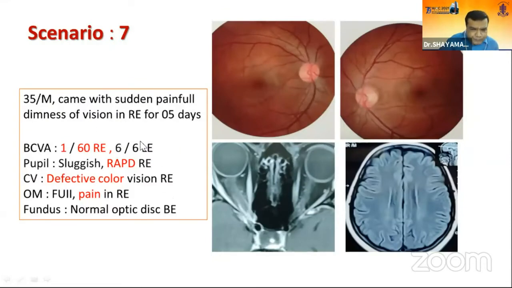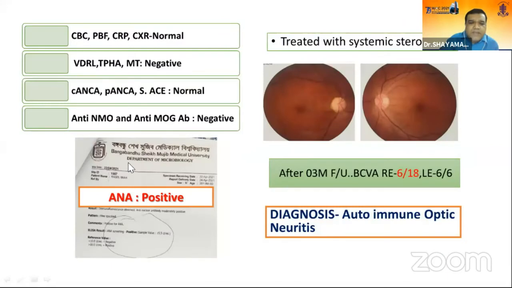And another patient has painful visual loss in the right eye for 5 days, with no demyelination in the brain MRI, but only mild enhancement of the optic nerve sheath. Here, all investigations are negative, but antinuclear antibody is positive. Treated with systemic steroid, after 3-month follow-up, visual acuity in the right eye is 6/18 with mild pallor of the disc, and this patient is diagnosed as autoimmune optic neuritis.